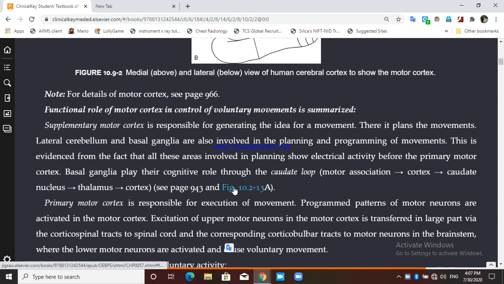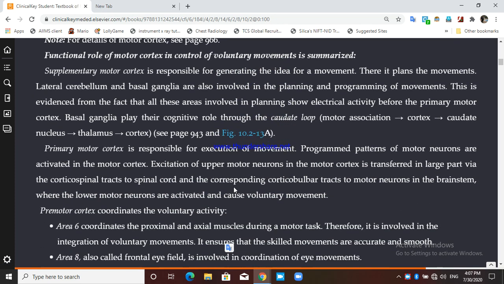Now let's study the different motor areas. First we will study the supplementary motor cortex, and we know the supplementary motor cortex is nothing but a medial surface of the frontal lobe. This is used for generating the idea.